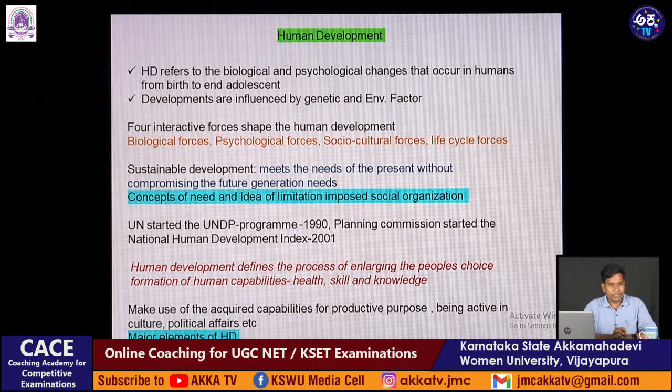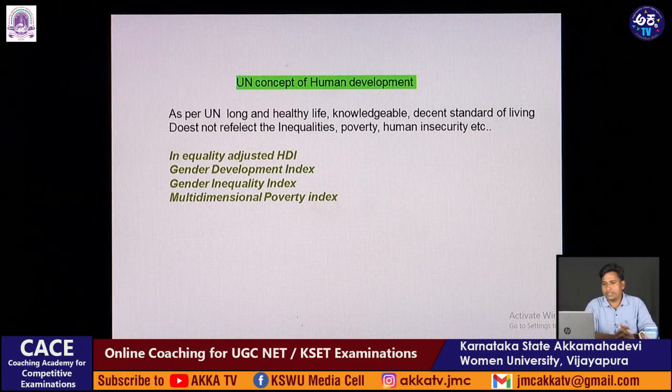The major elements of human development are productivity, equity, sustainability and empowerment. These four important factors need to be considered to measure human development. One is productivity, then equity, sustainability and empowerment. Based on these four parameters, the human development index is measured.